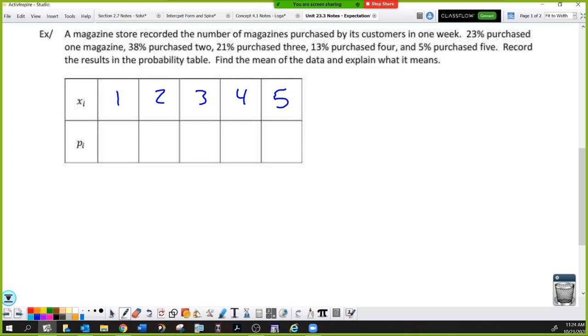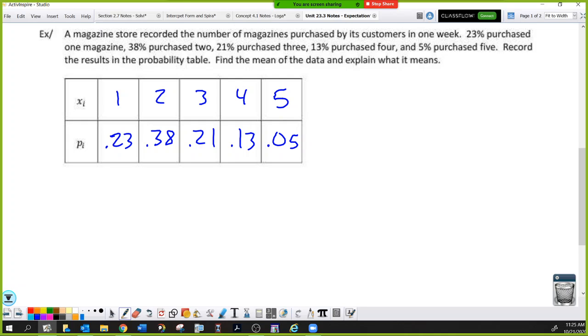Pi is the probability that that event occurs. So the probability a person buys 1 magazine is 0.23. Probability to buy 2 magazines is 0.38. Probability to purchase 3 is 0.21, 0.13, 0.05.